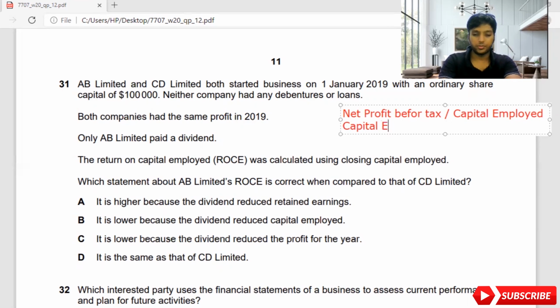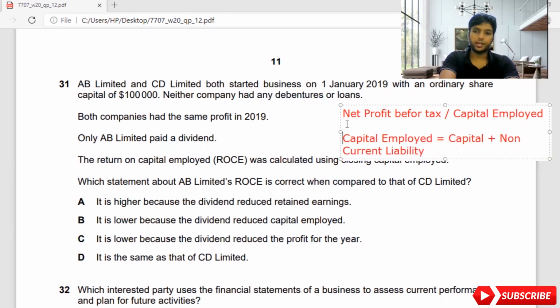Capital employed is equal to capital plus non-current liability. So this is how you find the formula. First of all, you need to get the net profit, then divide by capital employed. To get capital employed, you should take capital together with non-current liability.